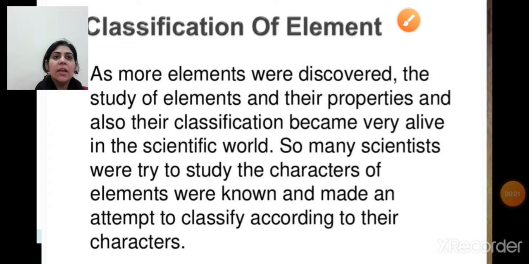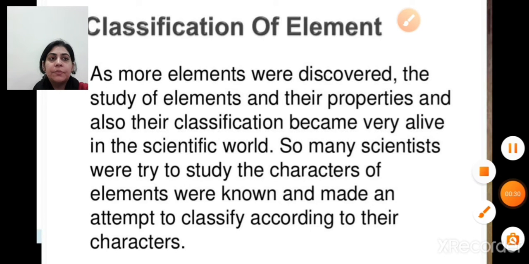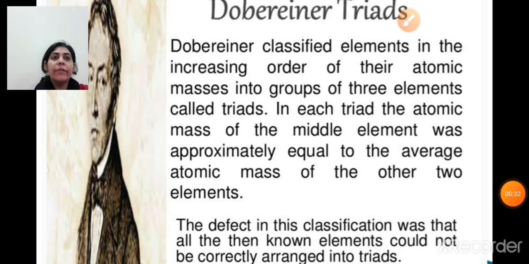So next is the classification of elements. As more elements were discovered, the study of elements and their properties, their classification became very alive in the scientific world. So many scientists tried to study the character of elements that were known and made an attempt to classify according to their characters. According to their similar properties, various elements are classified into two types, that is metal and non-metal.